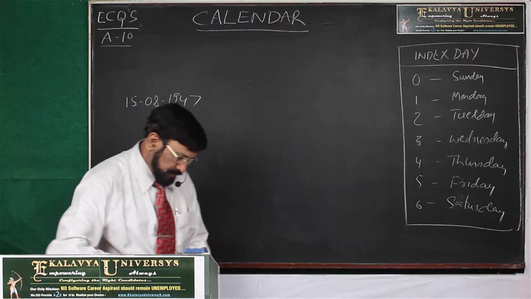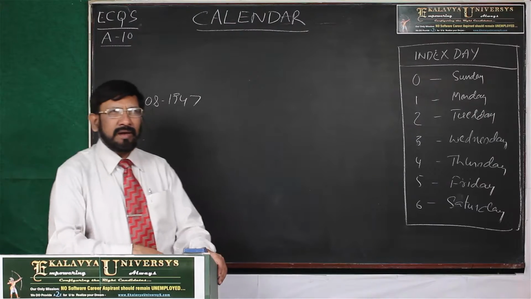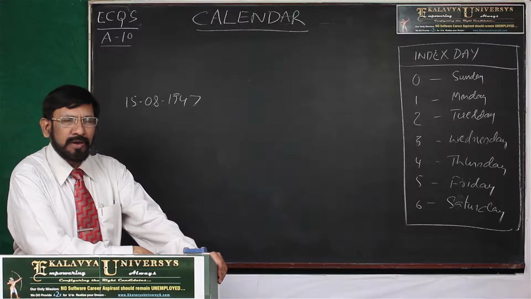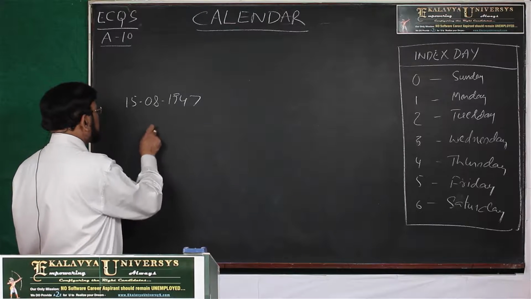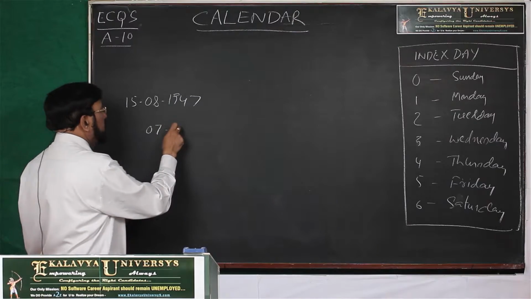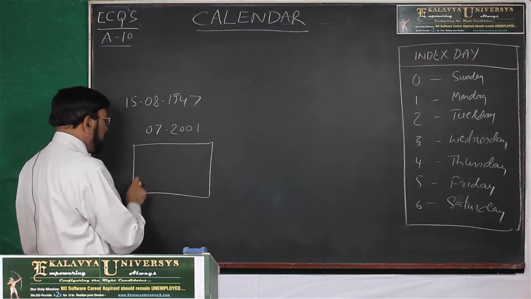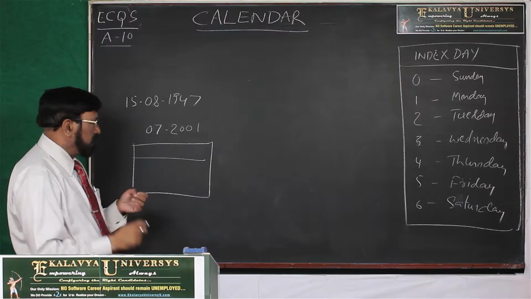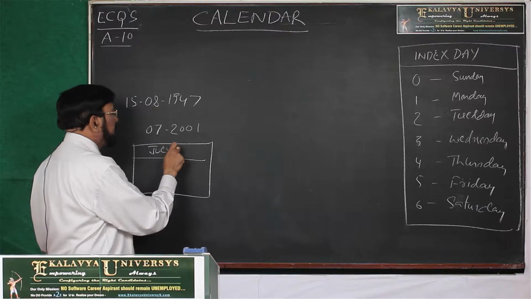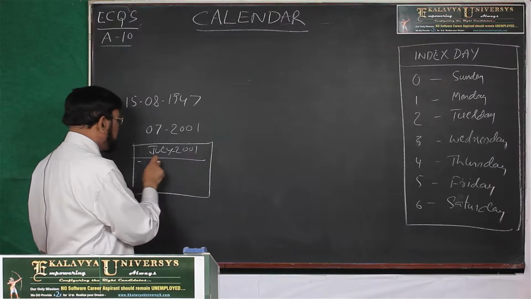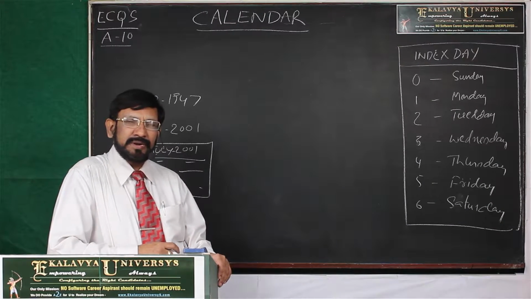Number two is, if you are asked to develop a program for a monthly calendar for the given month, July 2001, then you have to develop a program to write the monthly calendar like this in a formal manner. So then also this logic is very much required.